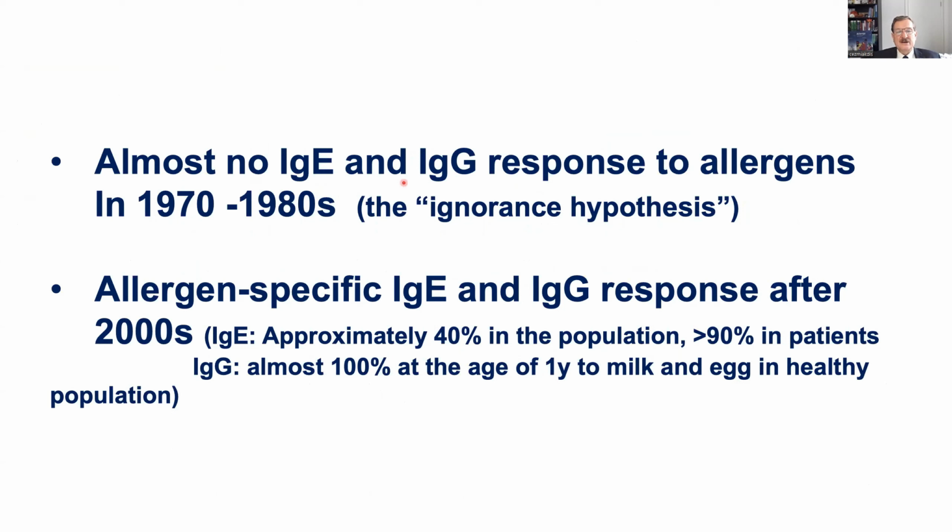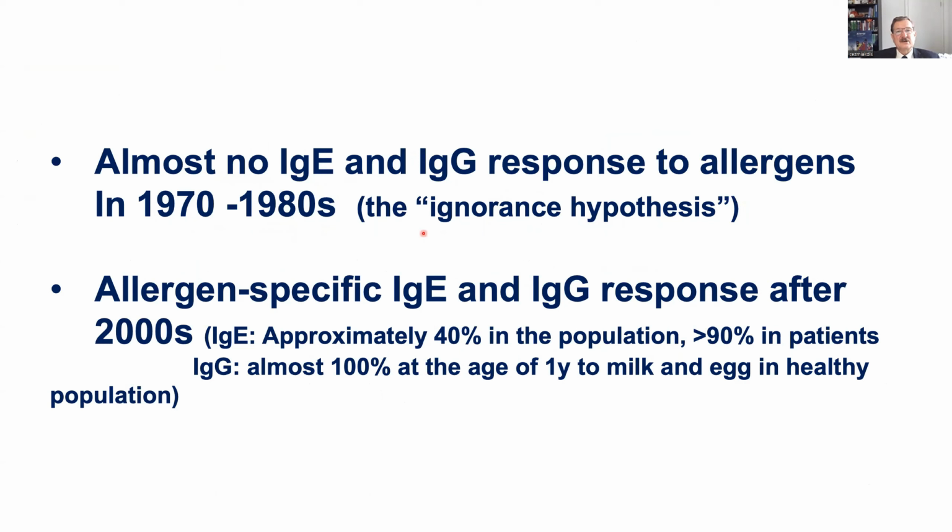So there's also another important point, a major shift in immune response to environmental substances after the 1960s. There was almost no IgE and IgG response to allergens in the 1970s and 1980s. This developed the ignorance hypothesis. Rolf Zinkernagel developed this hypothesis, and he was saying that we don't need to develop antibodies to environmental non-dangerous substances because they cannot induce a danger signal, and they cannot induce an inflammation or a disease because they cannot go to the lymphatic organs.